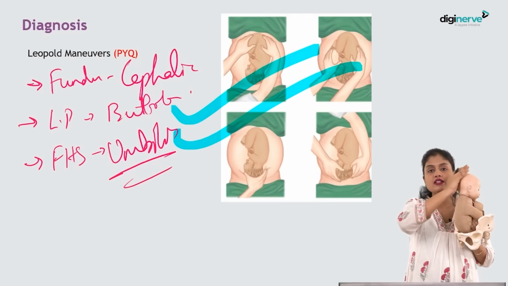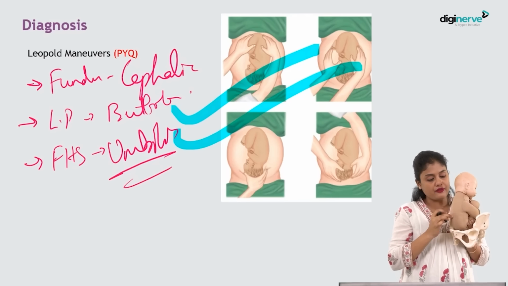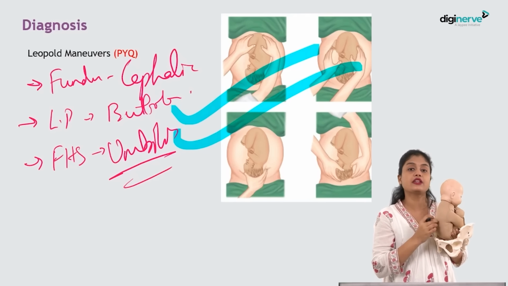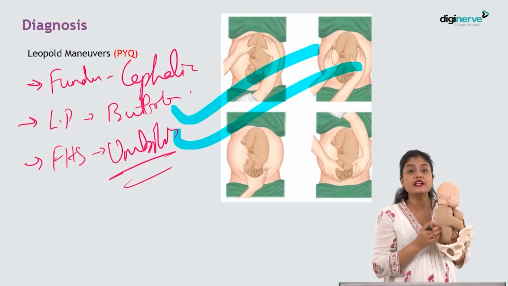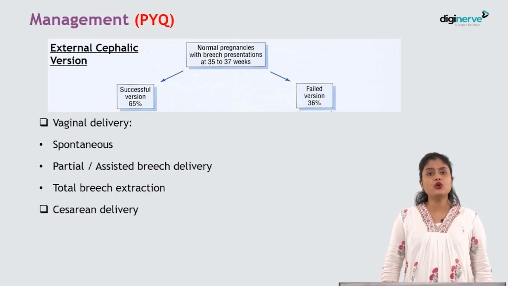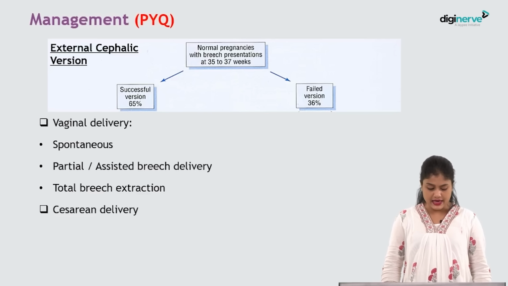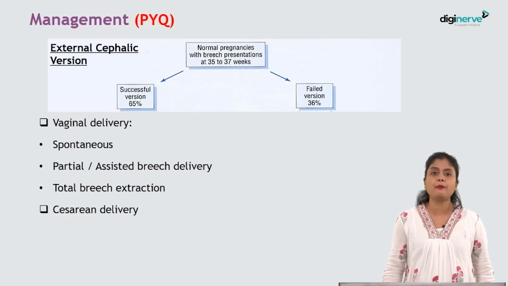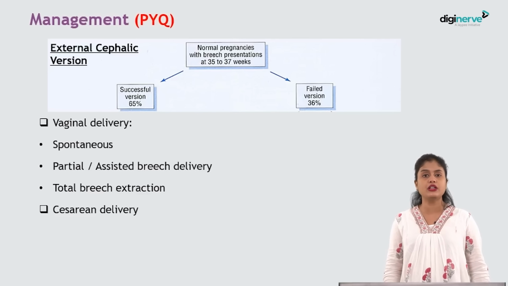Head is in the fundus, buttocks in the lower pole, and FHS is in the center or in the umbilicus, in and around the umbilicus. Then you should think in terms of a breech presentation. So before going into breech delivery per se, I want to tell you, whenever you diagnose a case of breech presentation, you don't have to panic to have a cesarean or how will you deliver this patient.